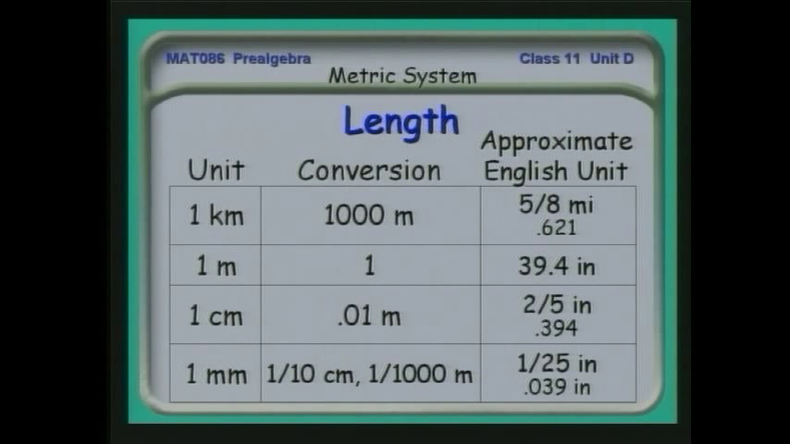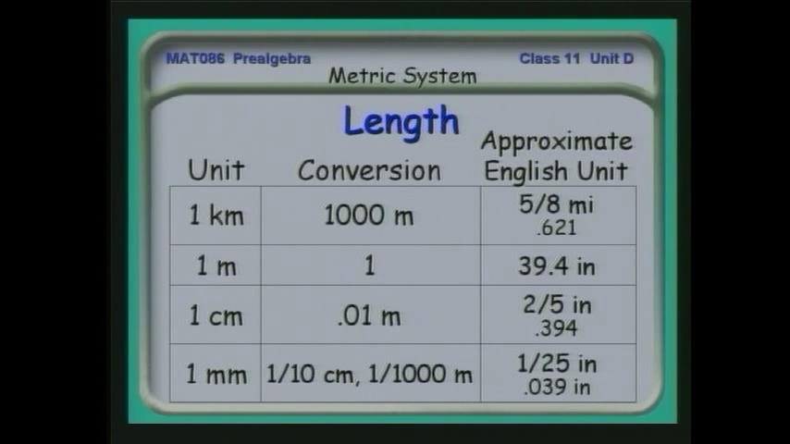Just to put things into perspective, let's look at some of the conversions and their approximate English values. For example, let's start with a kilometer. Now that's 1,000 meters. And remember I told you that it was a little less than a mile. It's actually 5/8 of a mile, or 0.621 miles. A kilometer is less than a mile. That means that if you're going any particular distance, there will be more kilometers in that distance. For example, Tucson to Nogales, about 60 miles, about 90 kilometers.